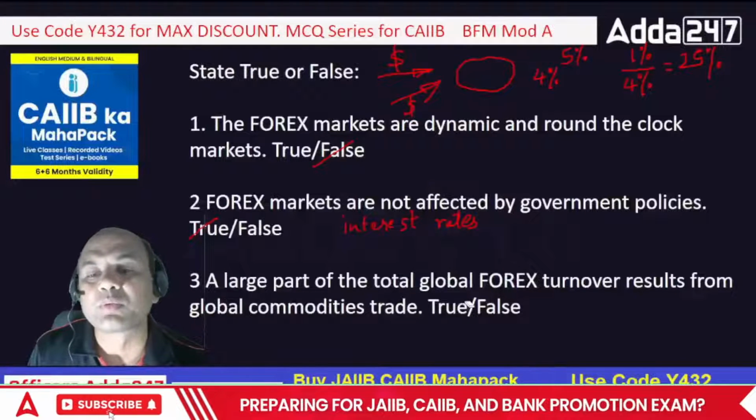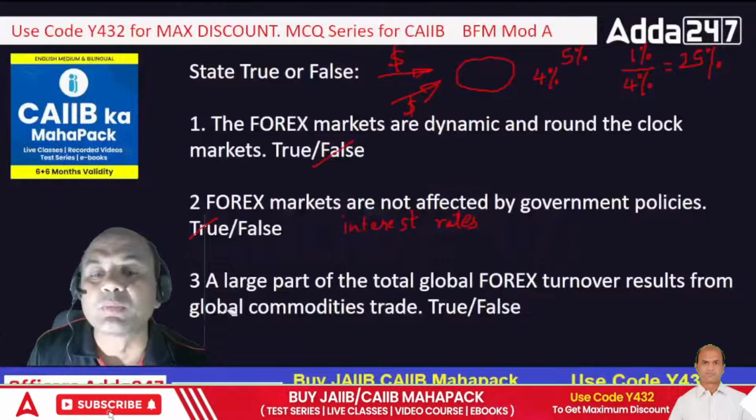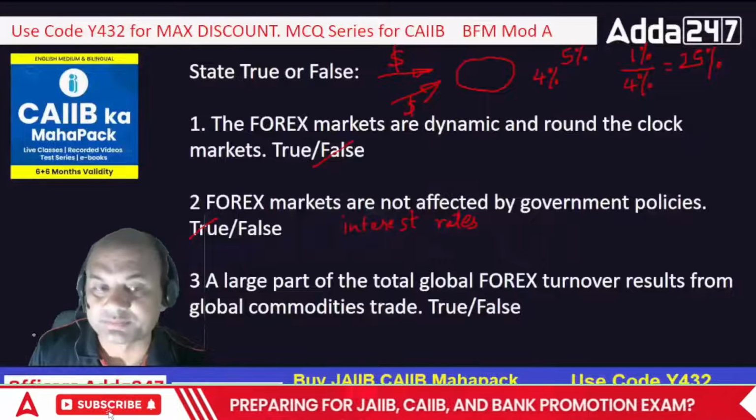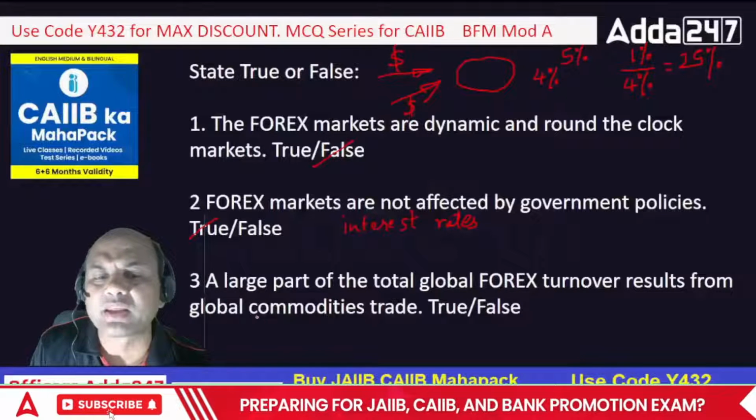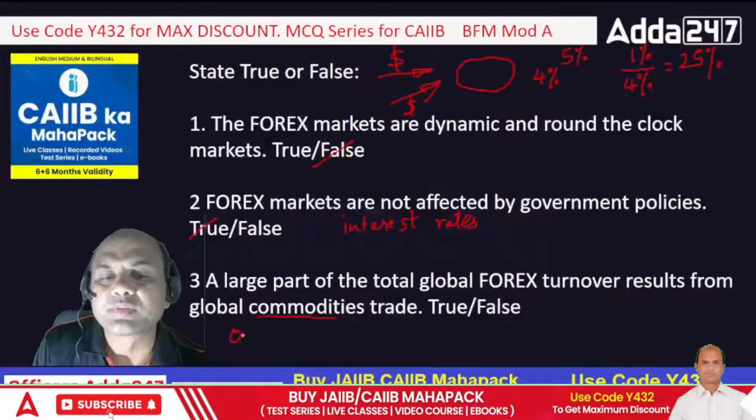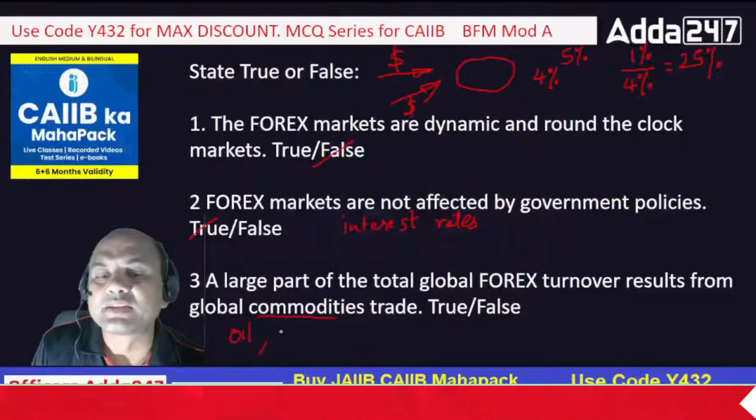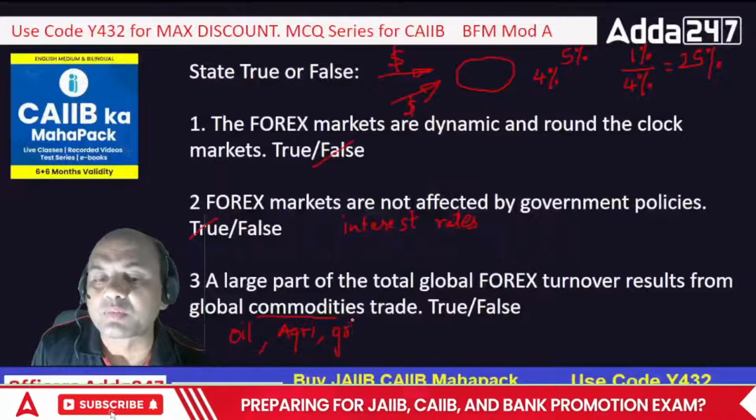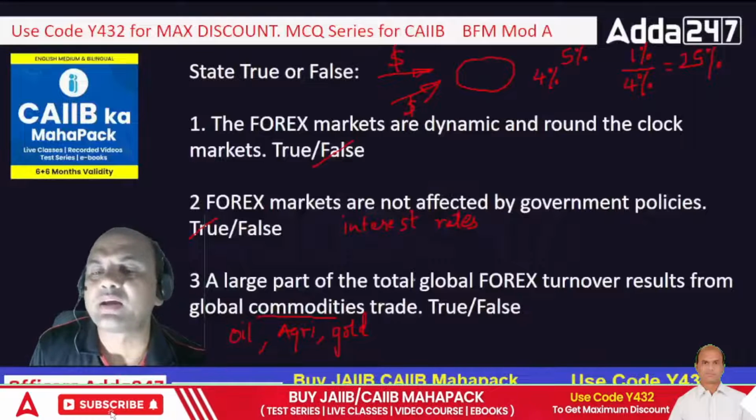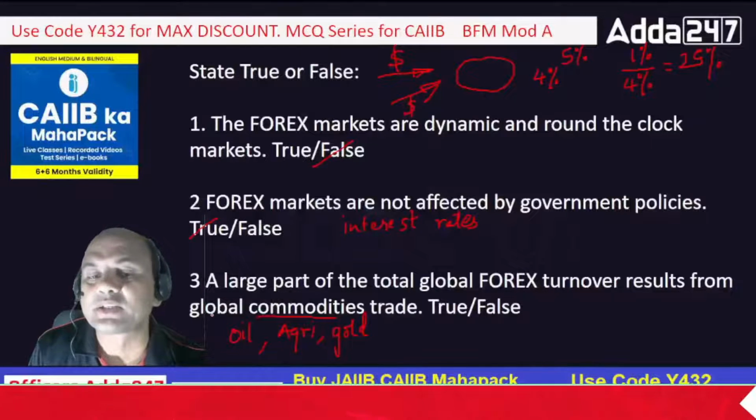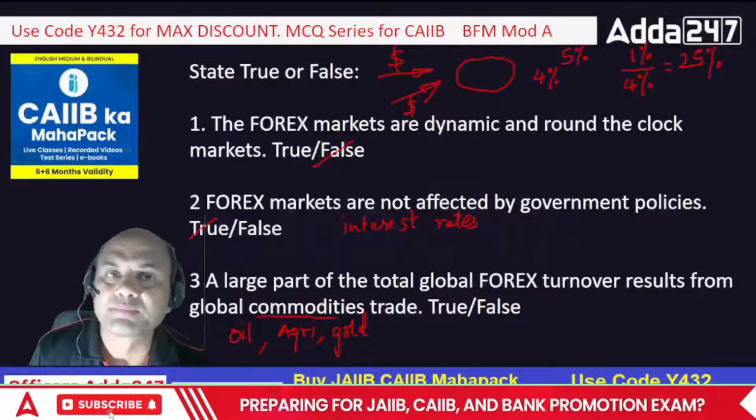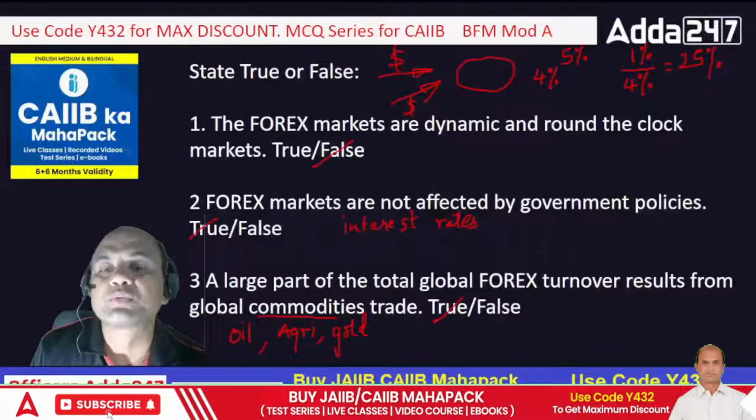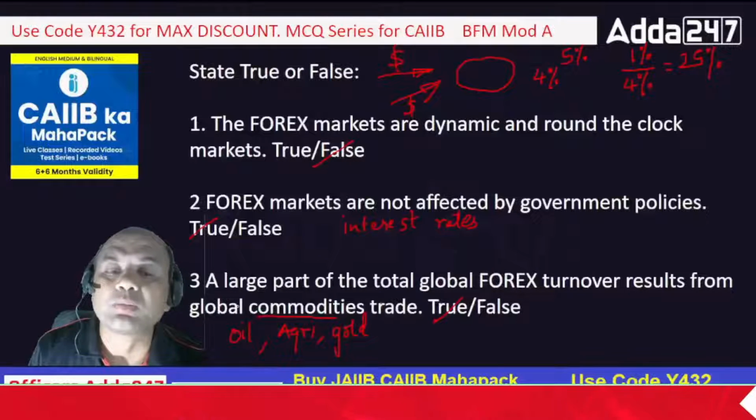A large part of total global forex results from global commodity trade. Many of us feel that it is right. Commodity includes oil, agri commodities, then gold, which is also a commodity. So many of us feel that a large part of the global forex turnover results from global commodities trade. But that is false. It never results from the global commodities trade.